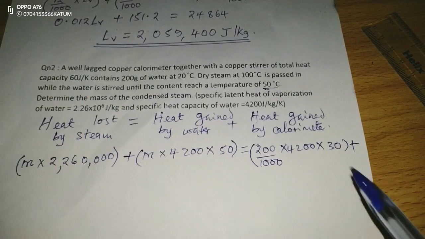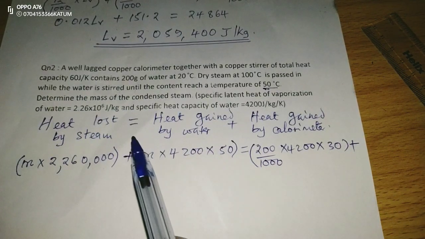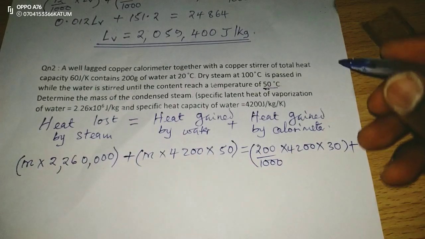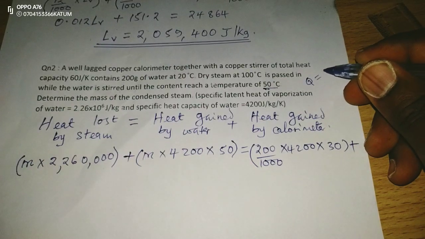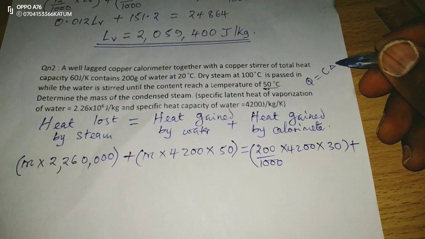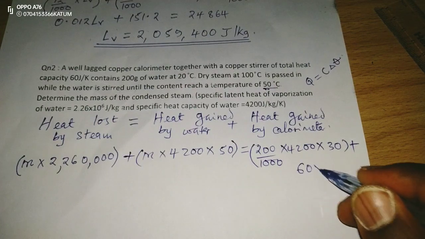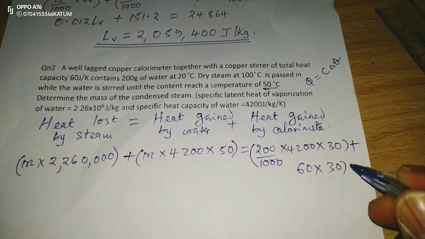Also, heat gained by calorimeter together with its stirrer, they are made of copper, and the heat capacity is 60. We should know that quantity of heat is heat capacity, capital C, times change in temperature. Therefore, we're going to have the heat capacity of 60 times a change in temperature also of 30.